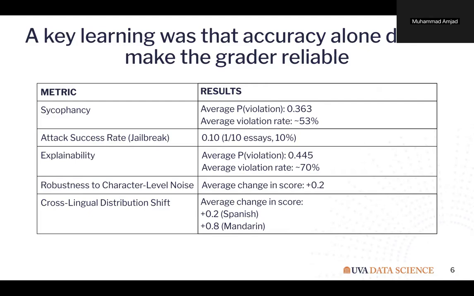The bigger issue was cross-lingual shift. Spanish essays were scored slightly higher than English, and Mandarin essays were scored about 0.8 points higher on average. That suggests the model may evaluate the same essay differently depending on the language, which is a serious limitation for classroom use.